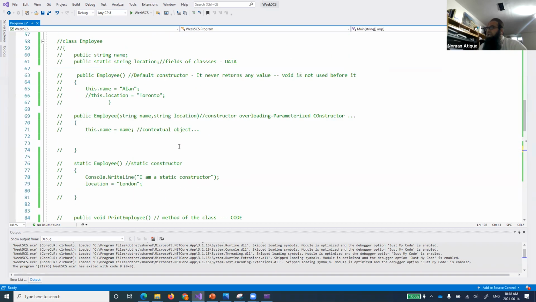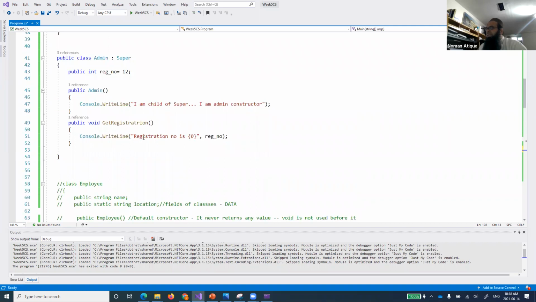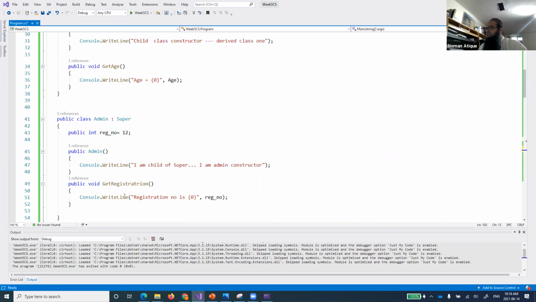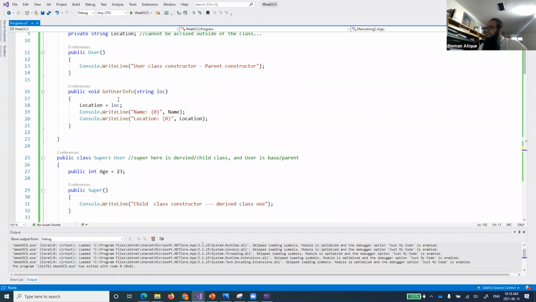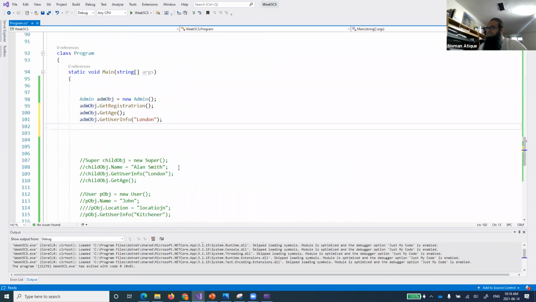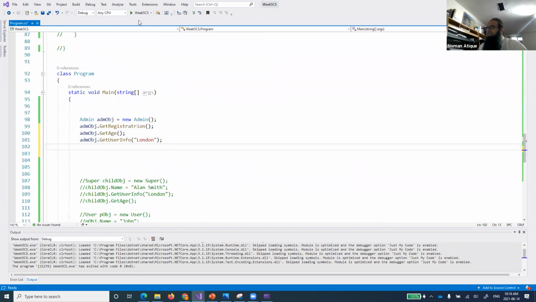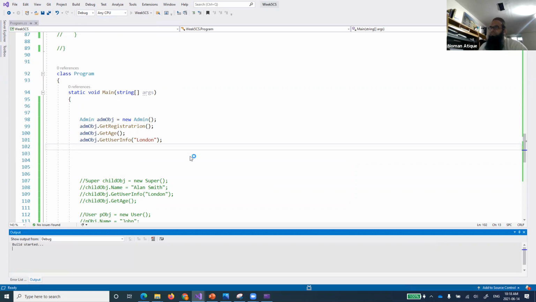Is that right? So now I'm calling get registration, which I've already called, the method inside this admin. Now I'm calling get age from this one, and then get user info from this one. And now let's run. Is it able to access everything that we have defined over here?